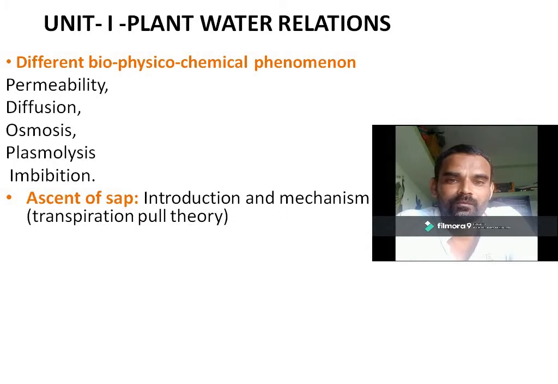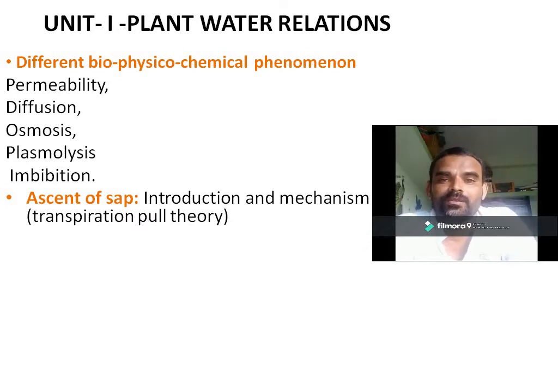The transport of water from root hairs to the uppermost portion of the plant is known as ascent of sap. How is it occurring? How is water transported from the lower root hairs to the apical meristem? It is studied under the ascent of sap.